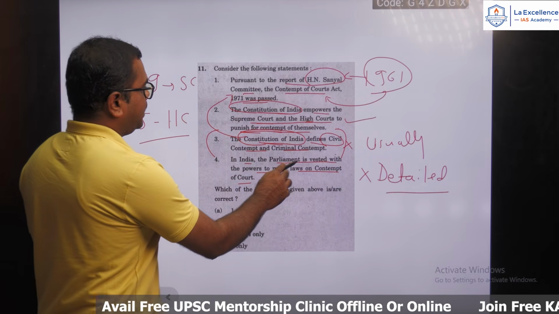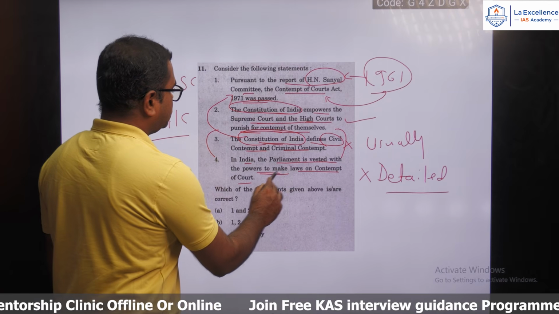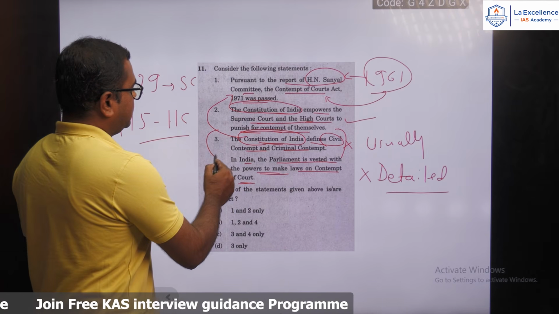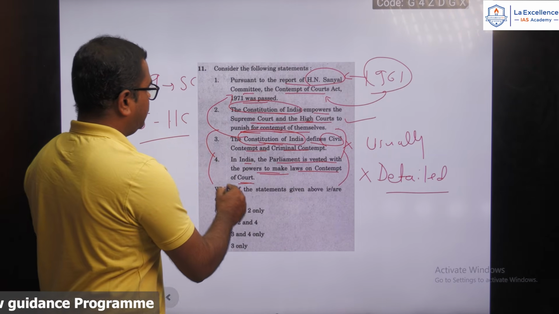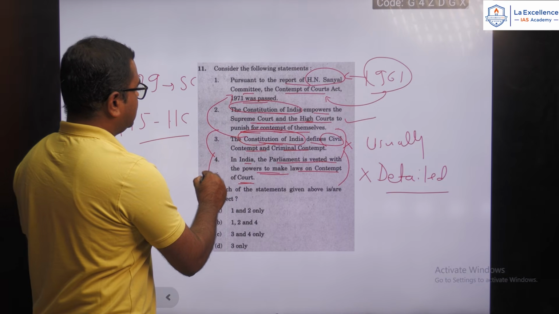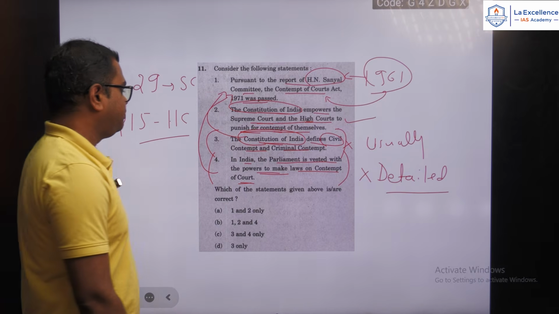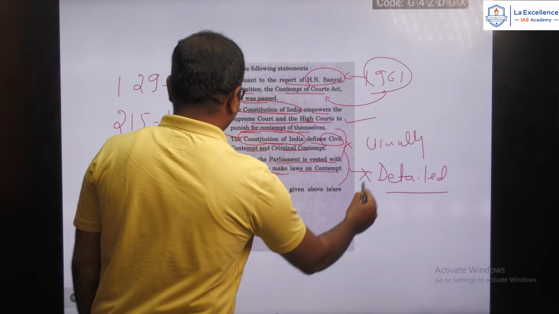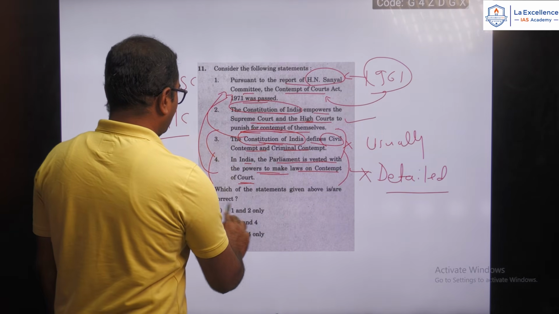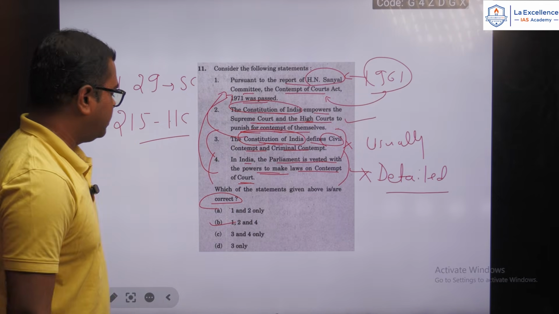Fourth one, in India, Parliament is vested with powers to make laws on Contempt of Court Act. Yes, Parliament will have the power to make the laws on contempt of court, and that is why this 1971 Act was passed. Okay, this is also correct. So the correct option is 1, 2, 4 are the right options.